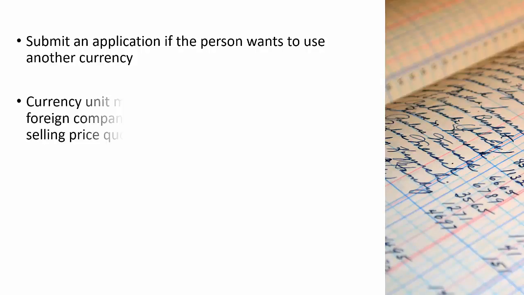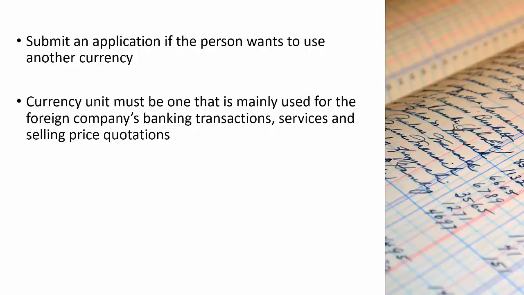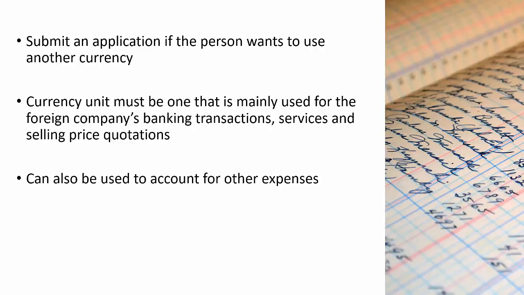Foreign companies wanting to use another currency for their financial records need to submit an application to the local managing tax office. This accounting currency unit must be one that is mainly used for the foreign company's banking transactions, services, and selling price quotations. The same foreign currency can also be used to account for revenues, employee salaries, and payment of material costs.